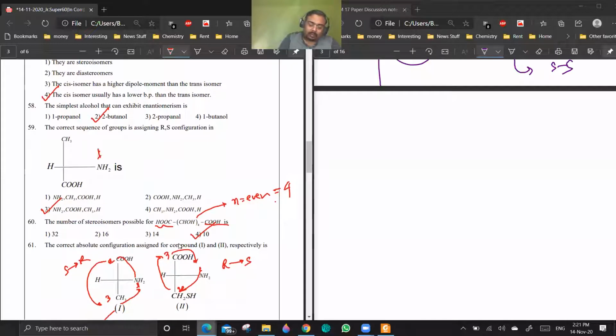This is 1, this is 2, this is 3. We're going 1 to 2, 2 to 3, and 3 to 1. So it has to be R, but hydrogen is horizontal, so it is S. So it is asking the correct sequence for assigning. NH2 is the highest priority, then COOH, then CH3, then H.